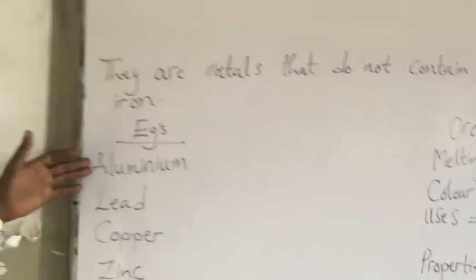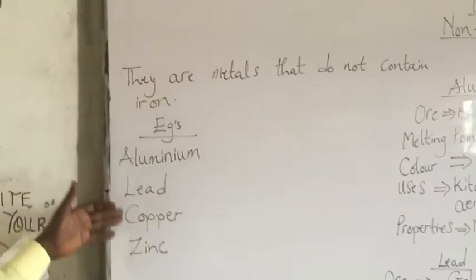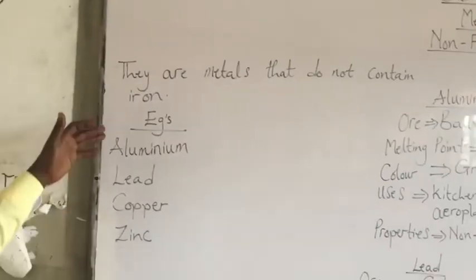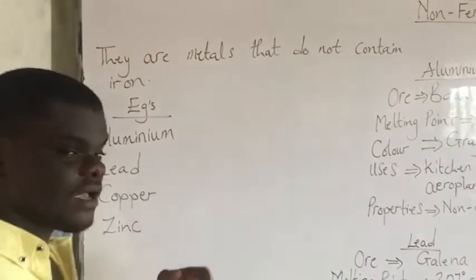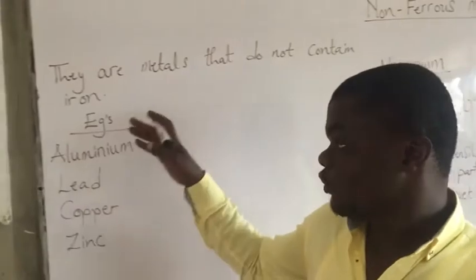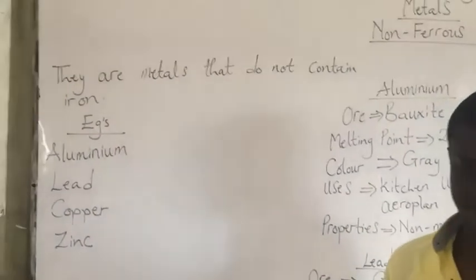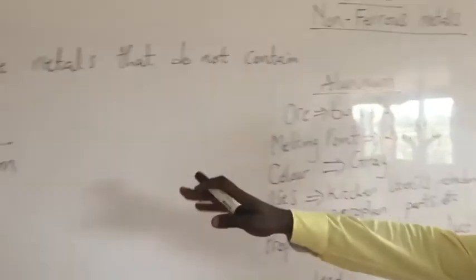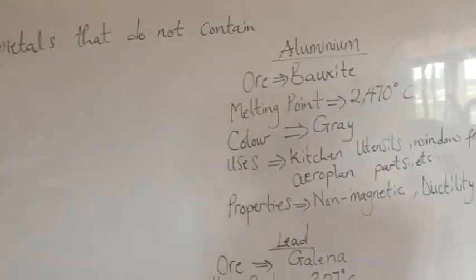Example, we have aluminium, lead, copper, zinc. There are lots of them, but at your level, we are going to deal with these four. So the first one, let's deal with the aluminium.